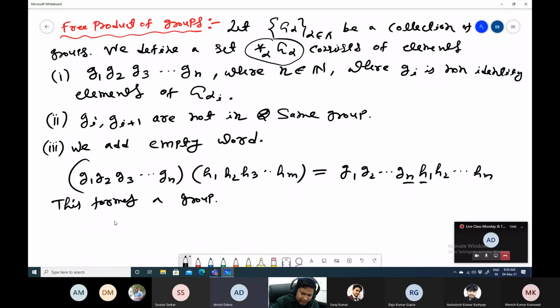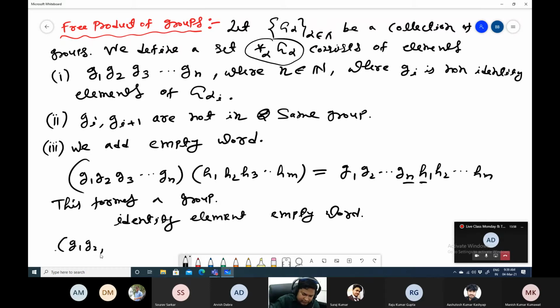And you can see what the identity element is. The identity element will be that empty word. And for G1, G2, up to Gn, its inverse will be Gn inverse, Gn minus 1 inverse, up to G1 inverse. So this one will be the inverse element. And also this is a well-defined group. Why is it well-defined? Because we are writing in terms of reduced words, right?